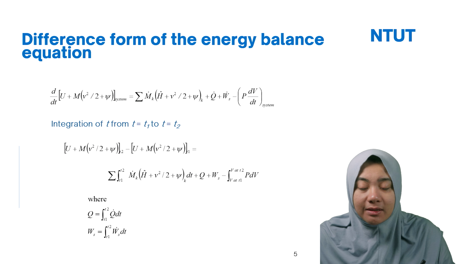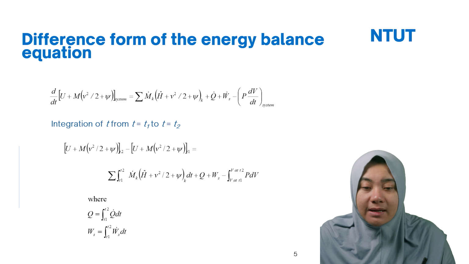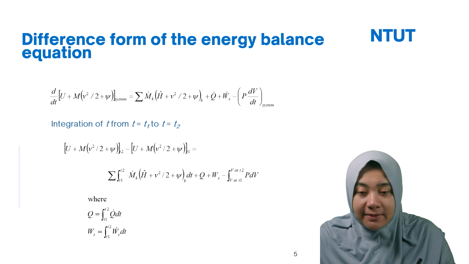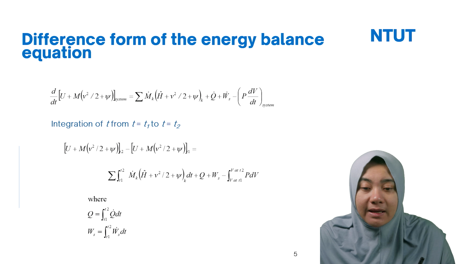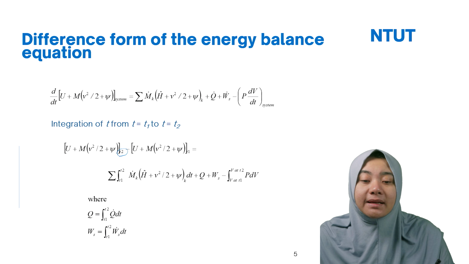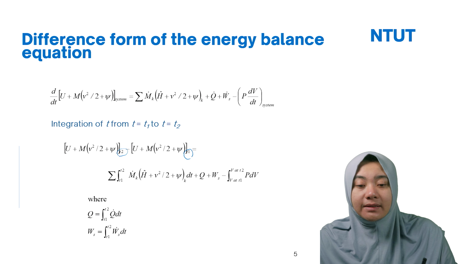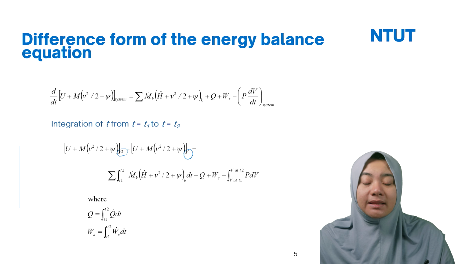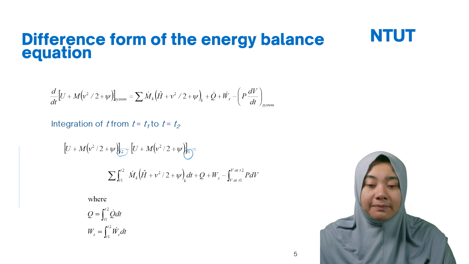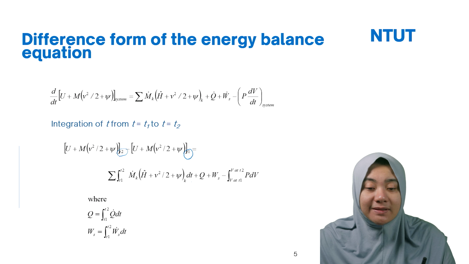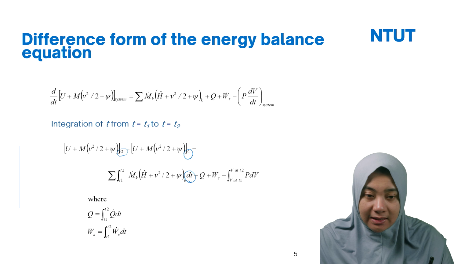So if you take the integration from t1 to t2, we can start to expand this equation. It becomes the integral of (u plus m v^2 divided by 2 plus omega) at t2 minus at t1, equal to the sum of the integral from t1 to t2 of (enthalpy plus v^2 divided by 2 plus omega), which is a function of dt, plus q plus Ws, minus the integral from v at t1 to v at t2 of p dv.